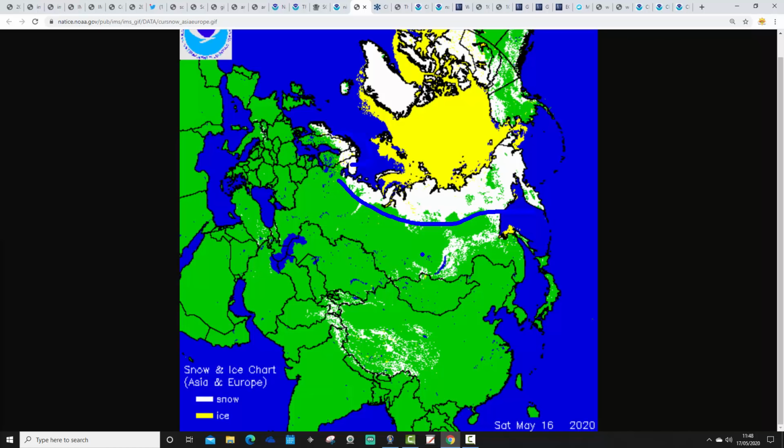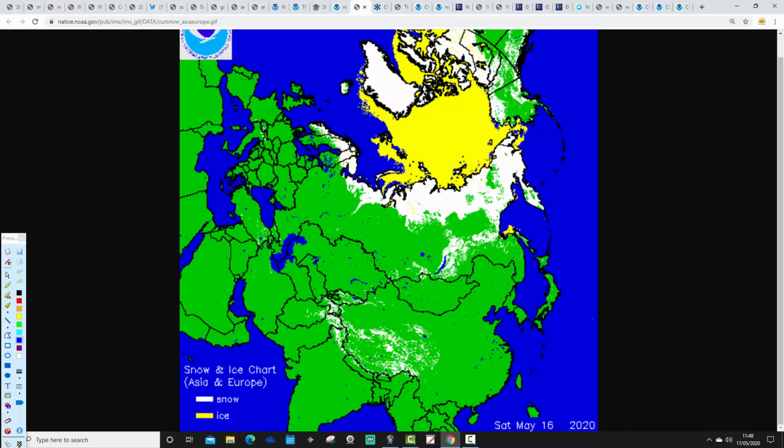But quite a lot of snow cover still left over, particularly northern parts of Scandinavia, but also some southern parts of Norway, still with some snow cover there. So it has been a cold spring, a delayed spring across Scandinavia. I think we should start to see things warming up and thawing out there in the next few days. Of course, we will continue to see the snow cover eroding away from Siberia as well.